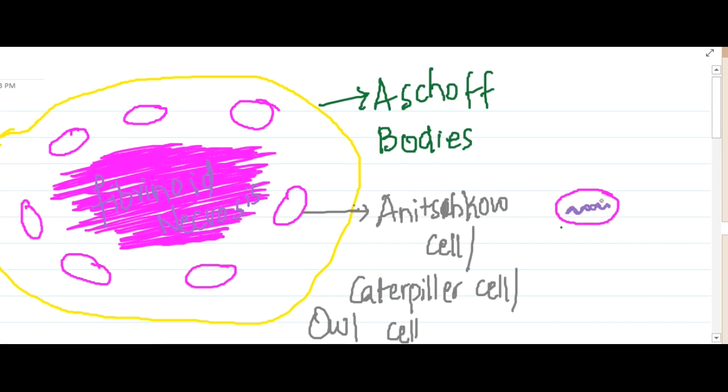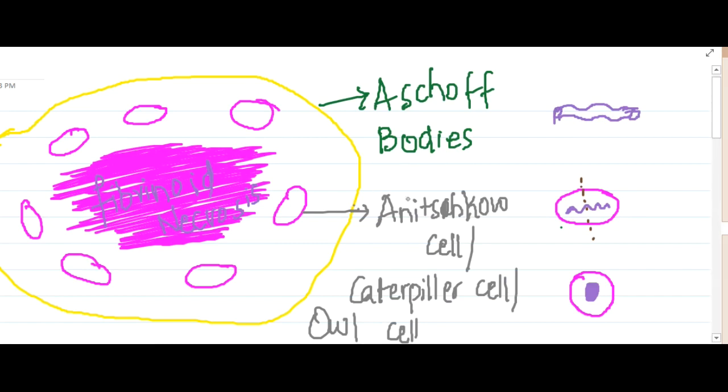Now if you cut it like this and see the cross section, you will see an owl-eye-like nucleus. That means the nucleus is cylindrical and curved. This is how you see this nucleus here. That is the reason why we call this Anitschkow cell a caterpillar cell or owl eye cell.